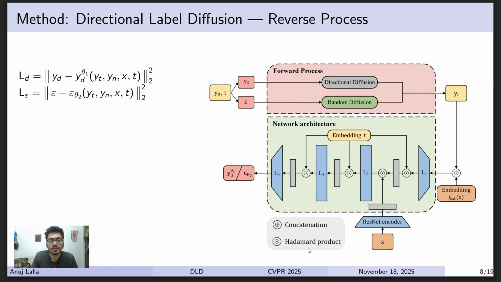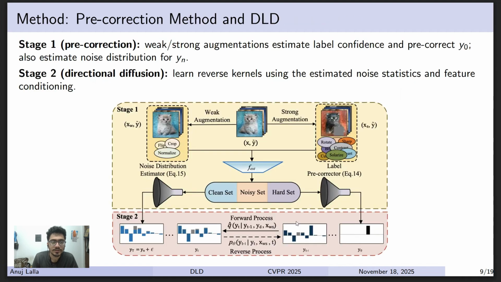And post the reverse diffusion process, I'll be talking about pre-correction and the directional label diffusion. So prior to directional diffusion, which we already mentioned, there is a pre-correction step from which we obtain the y0 and yn that we have been using in the diffusion equations. So this is the pre-correction step, the stage one.